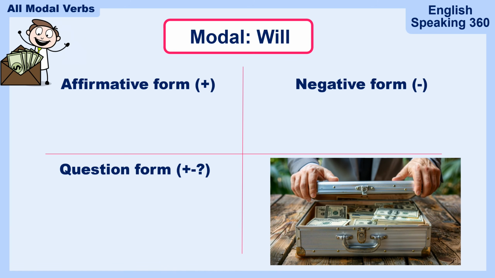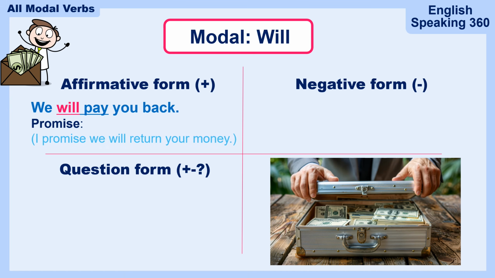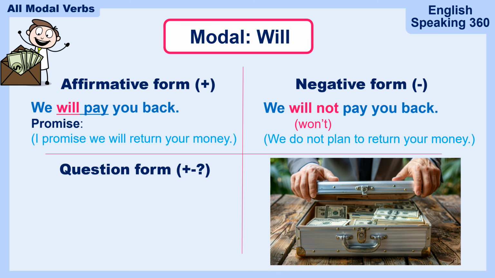Here's another example for will. We will pay you back. Yeah, right. It's a promise. I'm not sure if it's going to happen, but I promise we will return your money. We will pay you back. What's the negative form? We will not pay you back. Oh, that's very mean. We won't pay you back. It means we do not plan to return your money.